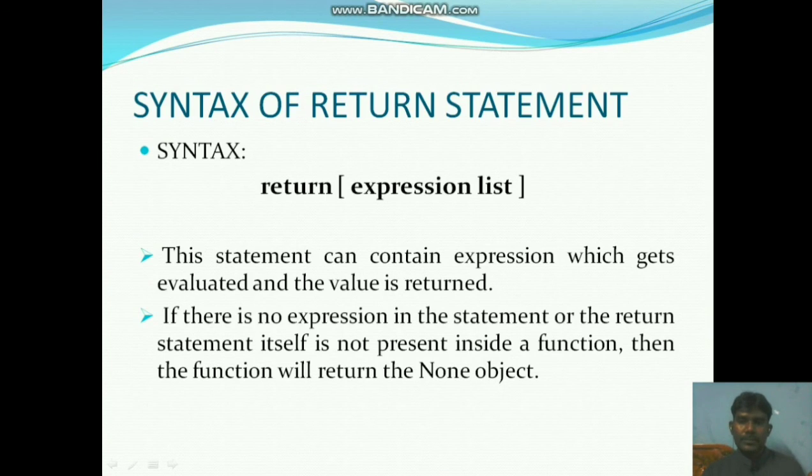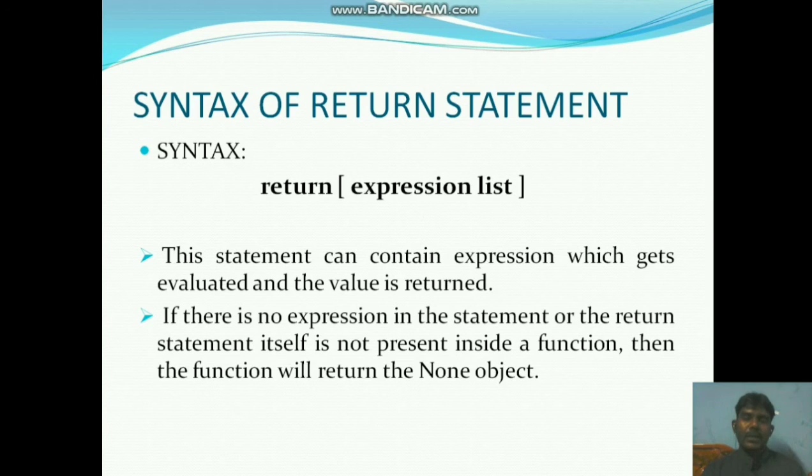Next, the syntax of the return statement. See here: return expression list. The expression list holds any value you want to return from the program. If the expression list is not there, it will return a None object. That is explained below.